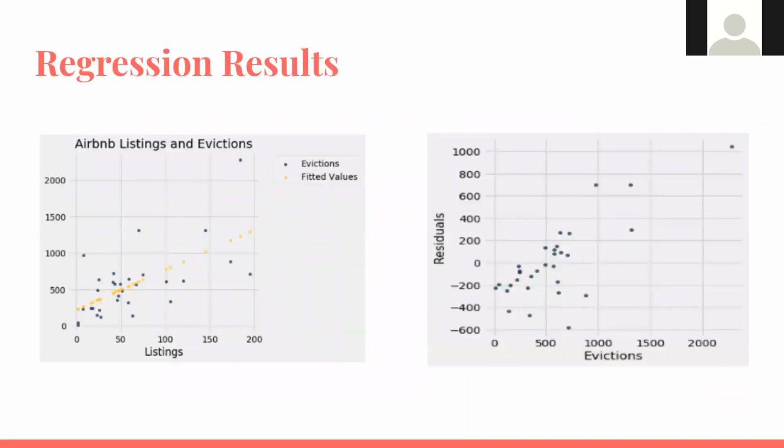Continuing on that, besides rejecting the null, we still want to look at a regression test. This is from the full data table again, with listings over evictions on the y-axis. We found that the linear fit had a correlation of 0.64, showing that there is a very strong relationship between the two. The residual plots on our right actually show the same thing, despite some outliers such as Lakeshore that might change the relationship between the two.